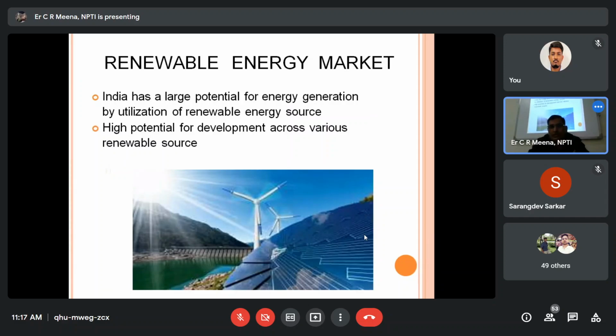Renewable energy market. India is having the largest potential of energy generation, and by utilizing renewable energy sources like hydro and solar, we can mix plant, hybrid plant we can install. Because daytime we have to use solar and night time we have to use the hydro. High potential of development across various renewable energy sources.